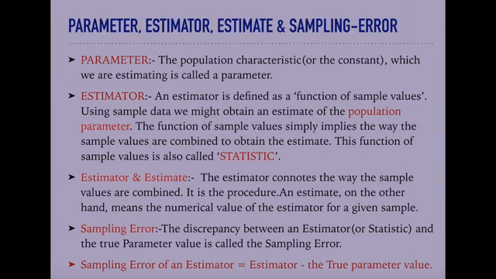So, parameter refers to the characteristics of the whole population, while statistic is the characteristic in case of a sample. But to find the exact value of the parameter is quite difficult, especially in case of infinite population.